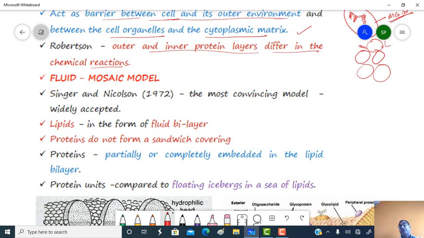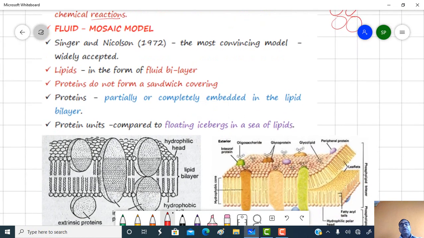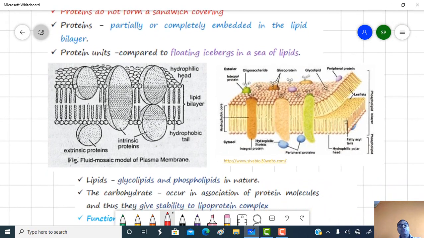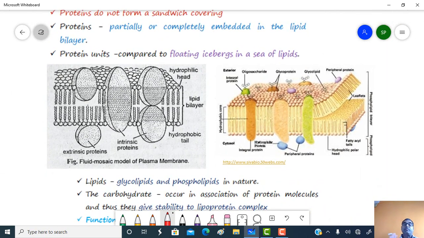Singer and Nicolson proposed the most convincing model, which is called the fluid mosaic model, which is worldwide accepted. In 1972 they proposed this model. According to the fluid mosaic model, proteins do not form a sandwich covering. Here if you see, these are the lipids.